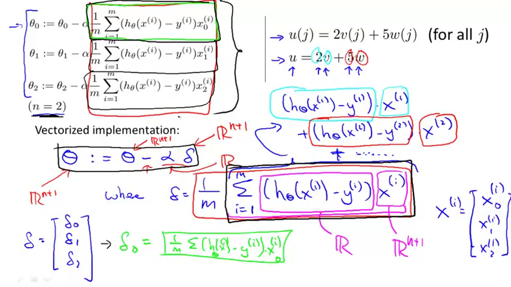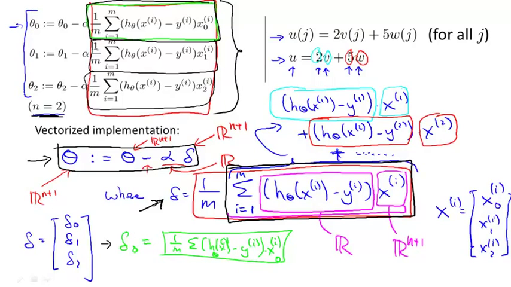So I know there was a lot that happened on this slide, but again, feel free to pause the video, and I'd encourage you to step through the slide to make sure you understand why this update here with this definition of delta is equal to this update on top.